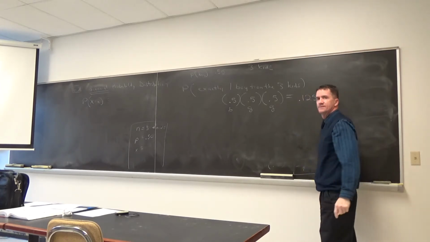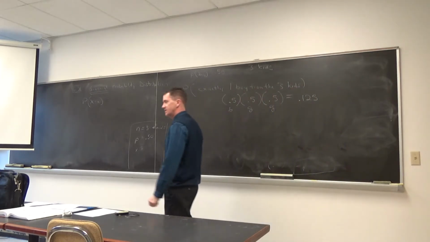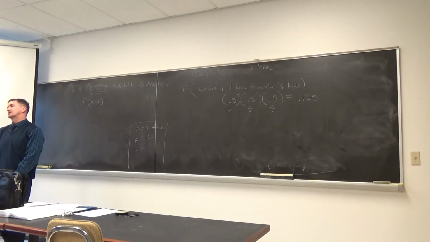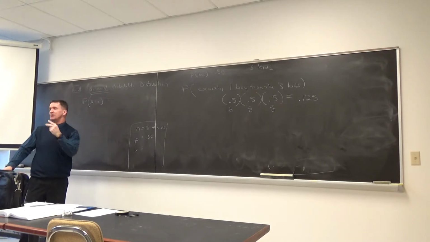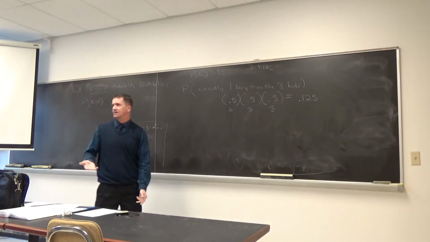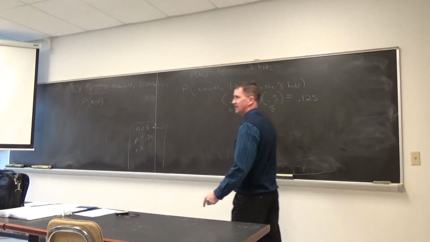0.125. Yeah. Now, this is what's interesting. That's not the answer. And I want y'all to think about this. Look at the question, the way it's asked, and you could say, wait, there's other possibilities. So that's why we do want a formula out of this, because if we did everything the long way, boy, could it get really, really complicated. Read the question carefully. You're like, that's not the answer.